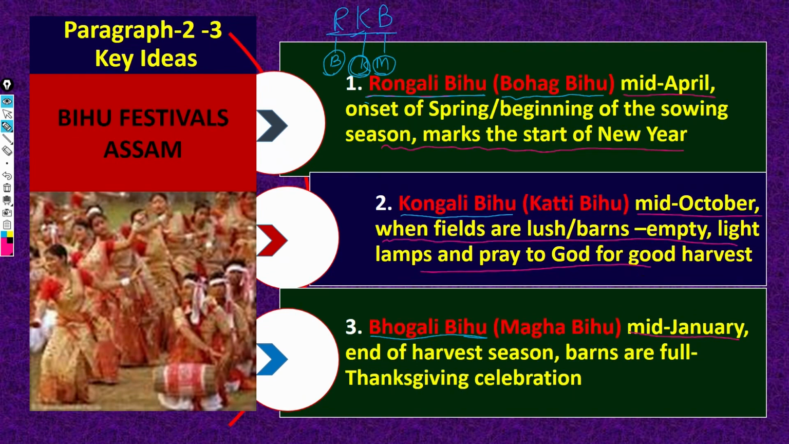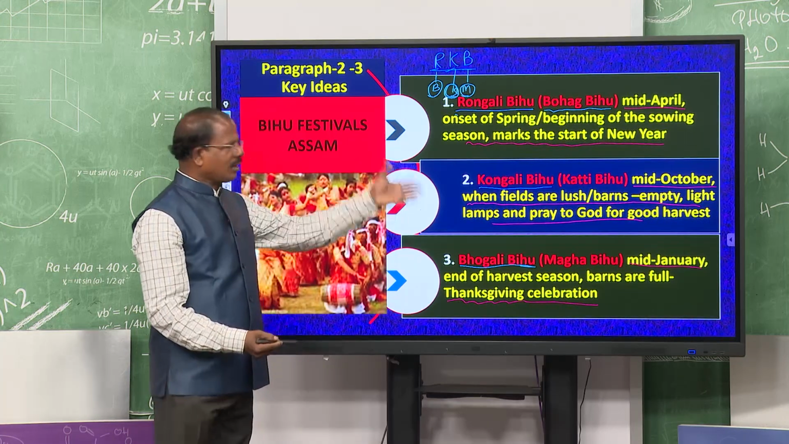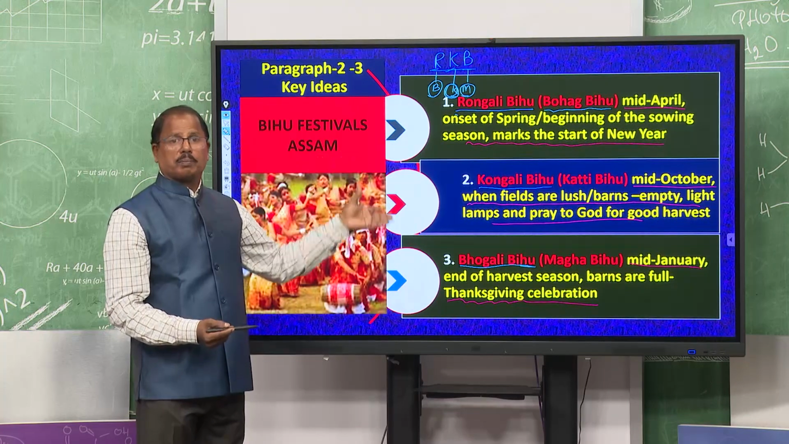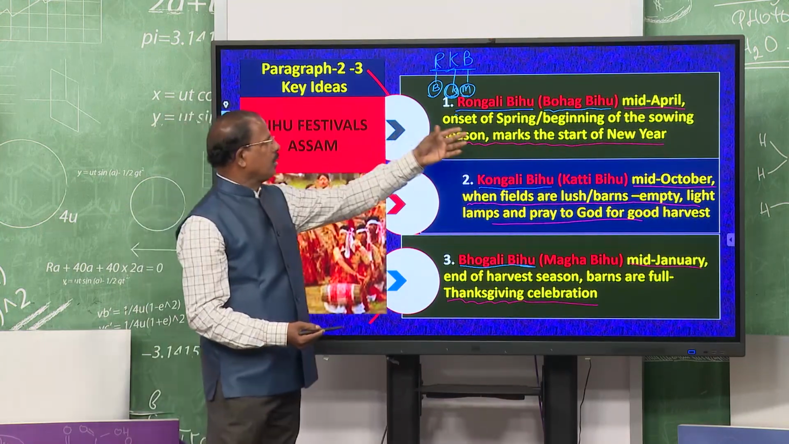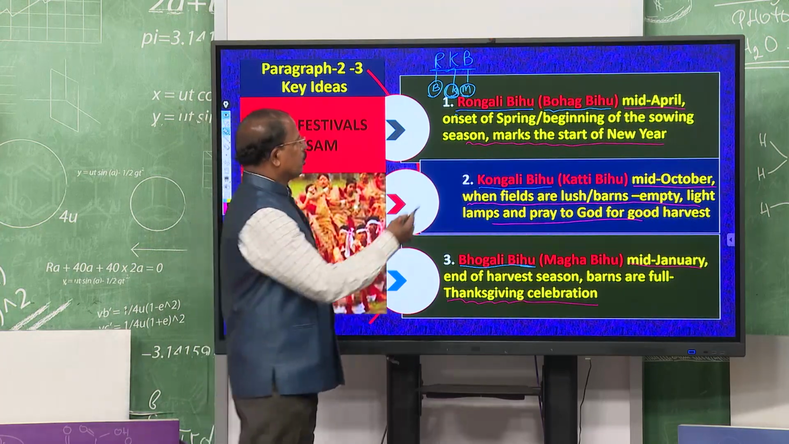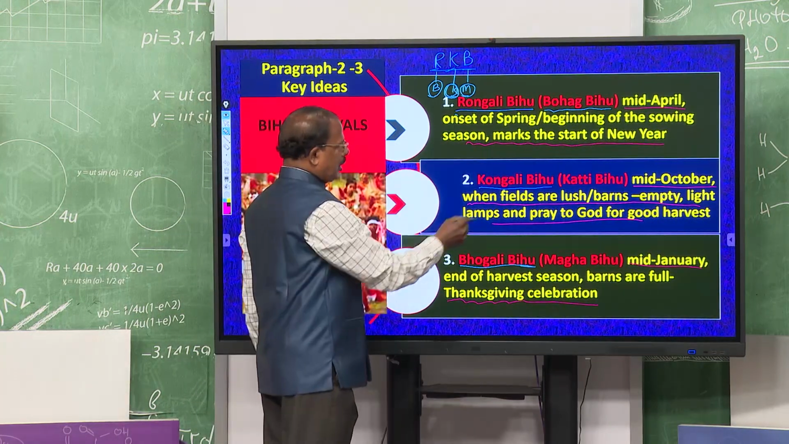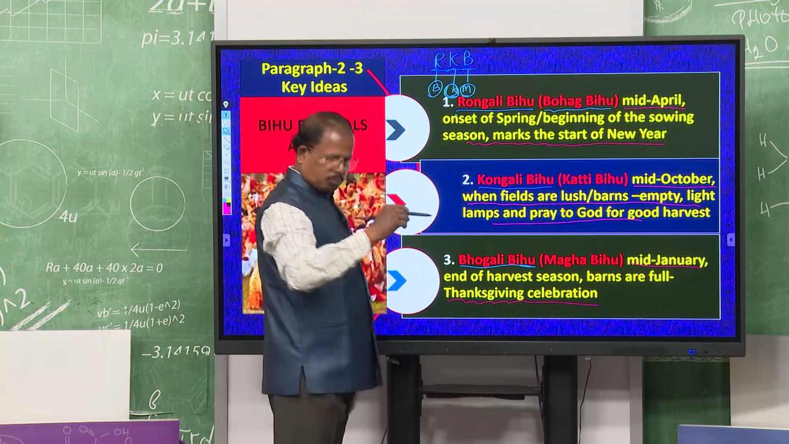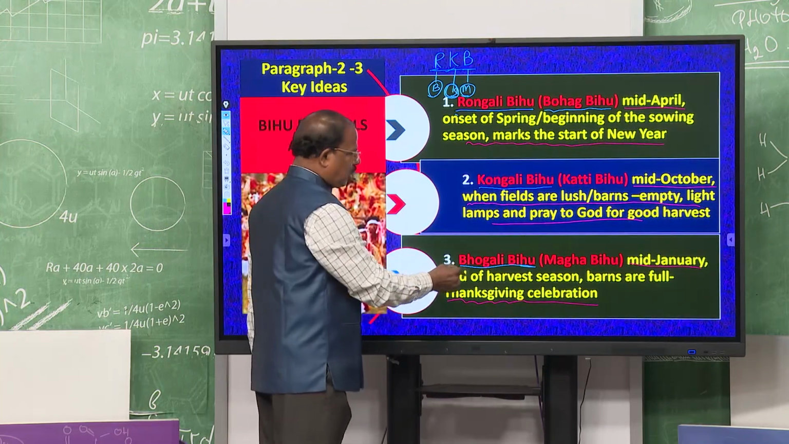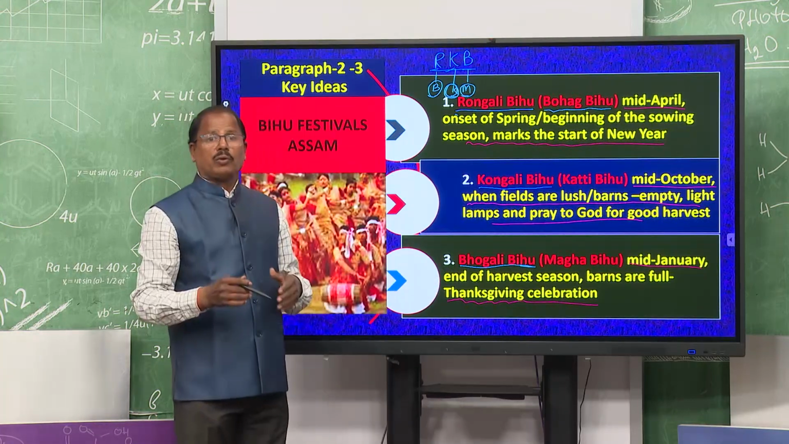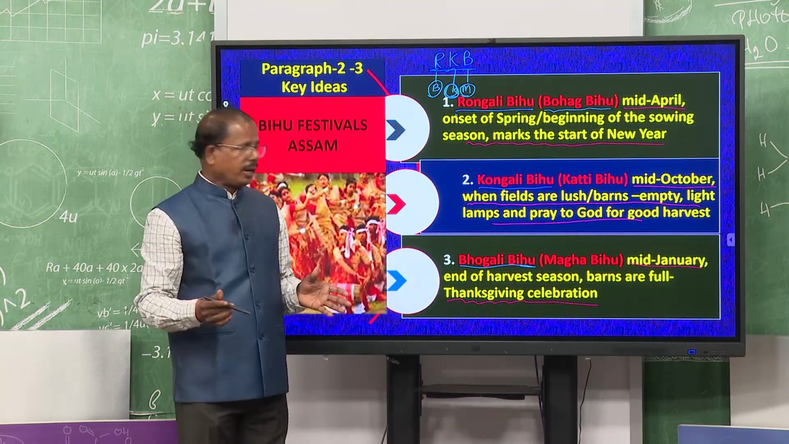And the last festival, that is we want to express our gratitude to the God. Exactly that happens also in case of the Assam people. The Assamese, they also celebrate at the beginning of the sowing season, that is Rongali Bihu, and in the middle when the fields are very green, Kongali Bihu, month of Kati, and Bhogali Bihu at the end, at the time of harvesting or after harvesting, right.